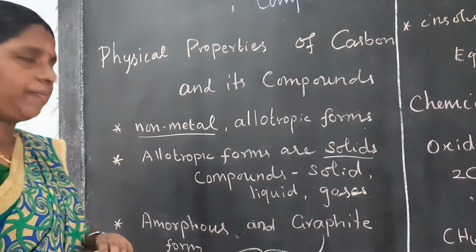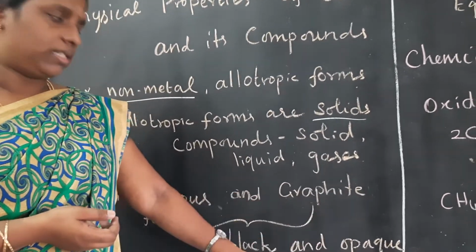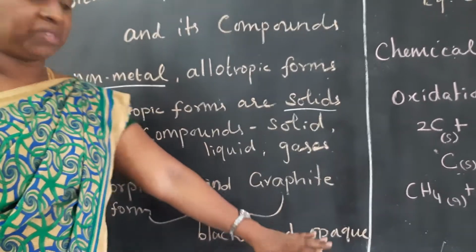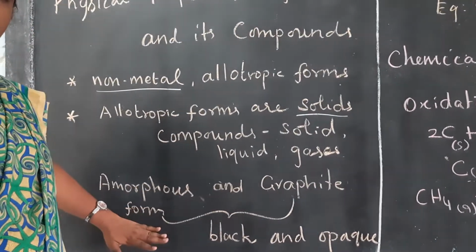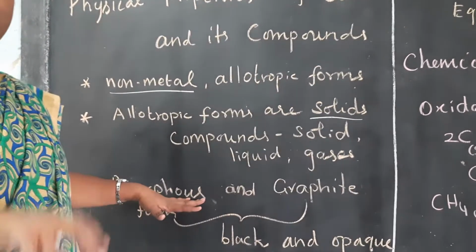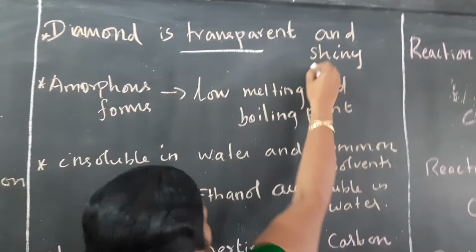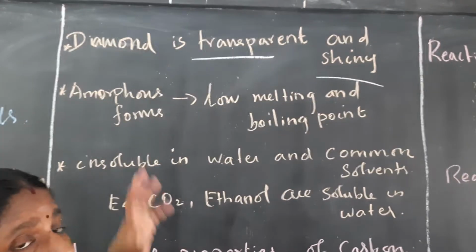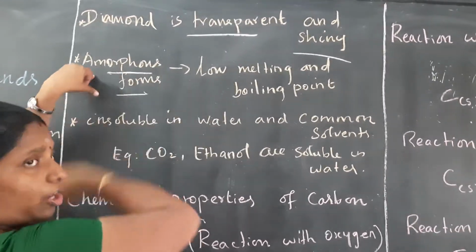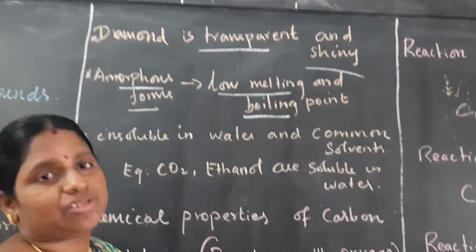In the amorphous state, carbon and graphite are always black in color, and very opaque, so light cannot pass through it. So amorphous form is one of the allotropy forms. Another formation is crystalline formation. In crystalline formation, diamond is transparent and shiny. In amorphous forms of carbon, there is low melting and boiling point when you compare with the crystalline formation.